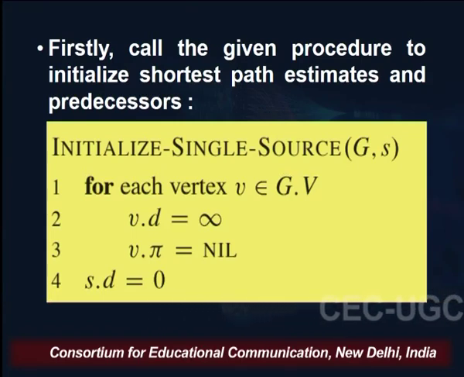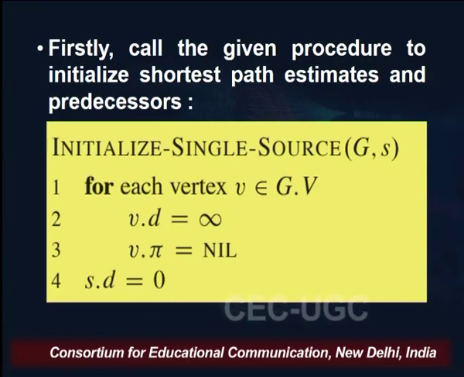And for each vertex V belonging to G dot V, which is the vertex set of this graph, V dot D is set to infinity. This D denotes the distance from S. We are representing it as infinity presently because we have not calculated the actual distance between S and V as of now.